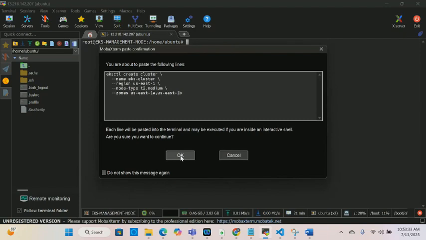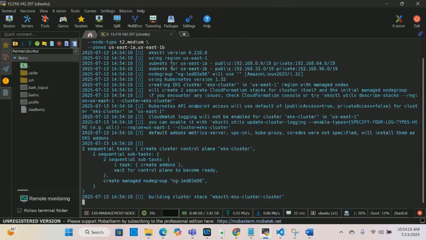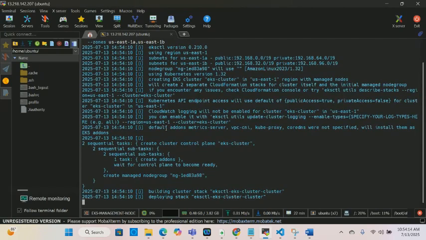Then after that, we're going to run this command, and this command is saying we're going to create two worker nodes, and the node type is going to be t2.medium. And the zones, we're going to have one in us-east-1a and the other one in us-east-1b. And then our region is going to be us-east-1, and the name is going to be EKS cluster. We're going to run this, and it takes about 15 minutes.